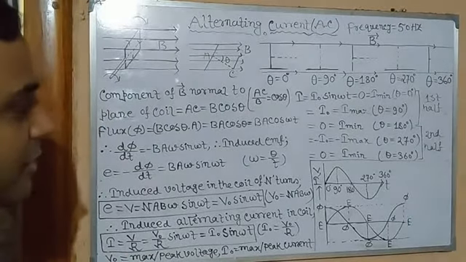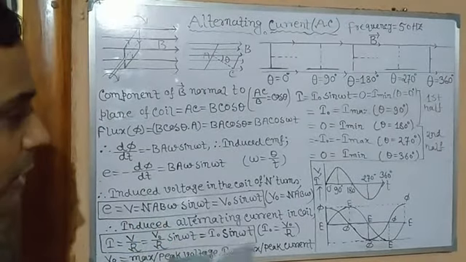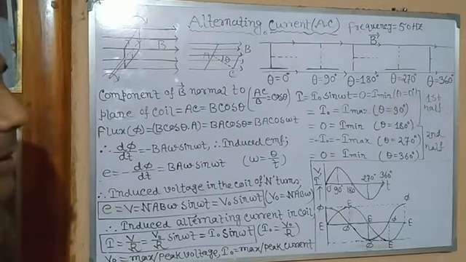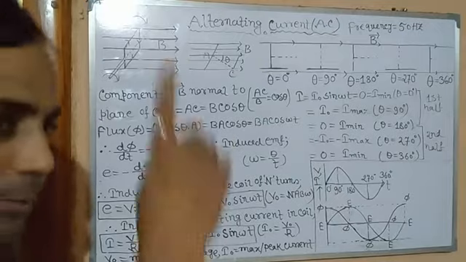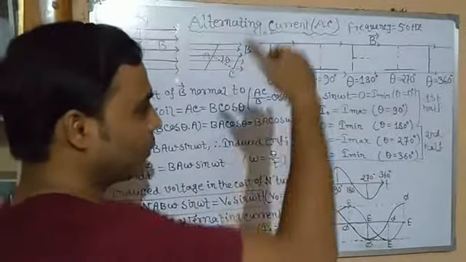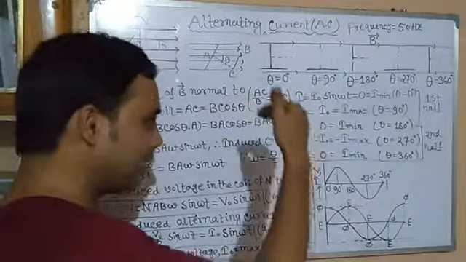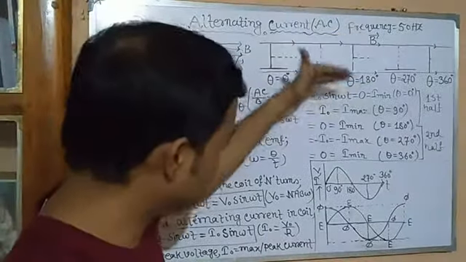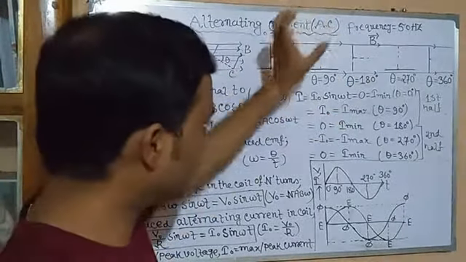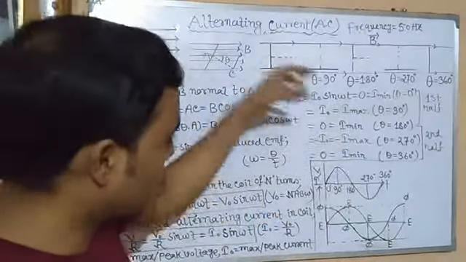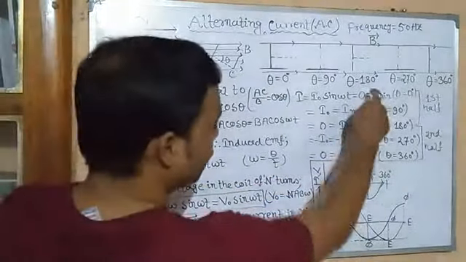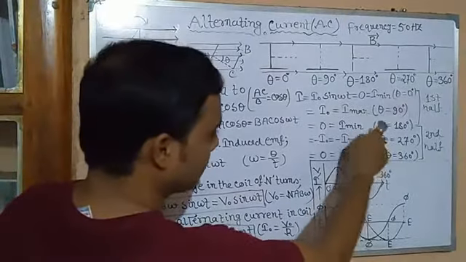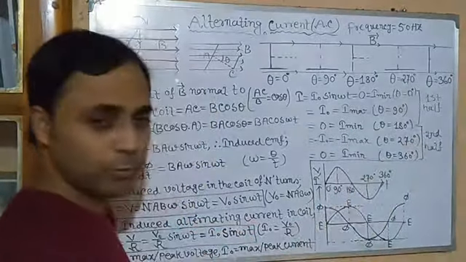In the first half rotation, current is in one direction, whereas in the second half, current flows in the opposite direction. In both cases, it goes from 0 to maximum to minimum, then again from 0 to maximum to minimum. The same thing happens in both halves, but the direction is opposite in the second half.